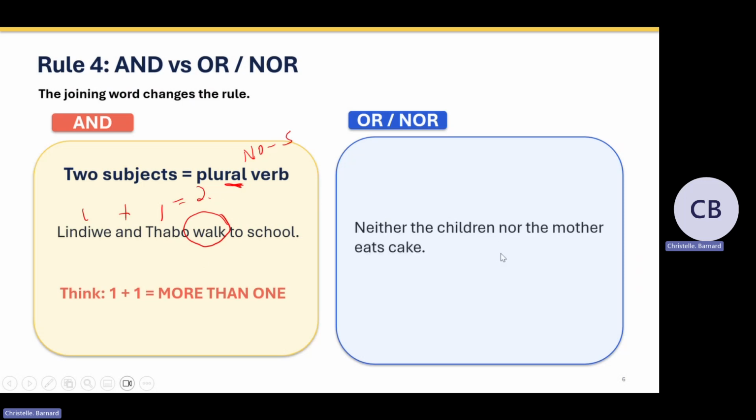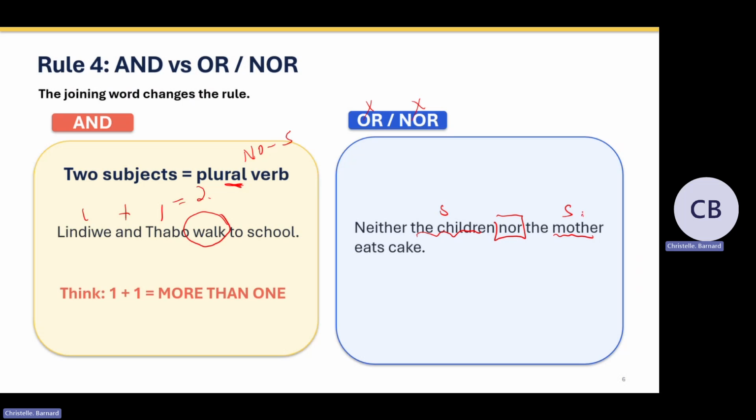But this is a different rule. When you have two subjects, but we join them together with or nor, neither the children nor the mother eats cake. Here we have a subject, and here we have a subject. Children plus mother. It's more than one, but there's a special rule. If you see nor, which one are you going to look at? Are you going to look at the children or are you going to look at the mother? Because you join it together with nor, you look at the mother.